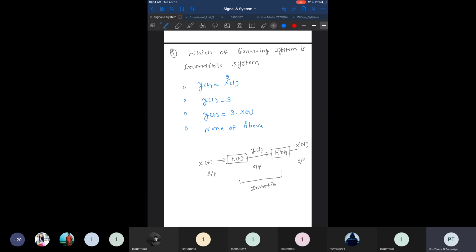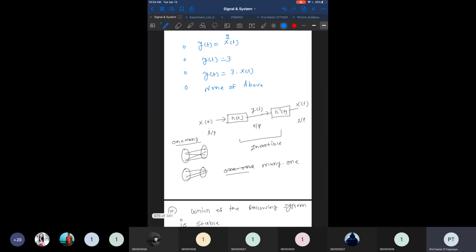We have already discussed that if there are one-to-many solutions, that is not an invertible system. Many-to-one is also not possible, because from many inputs you are getting a single output, and that is also a problem. So if it is one-to-many or many-to-one, then in both cases it is not an invertible system.